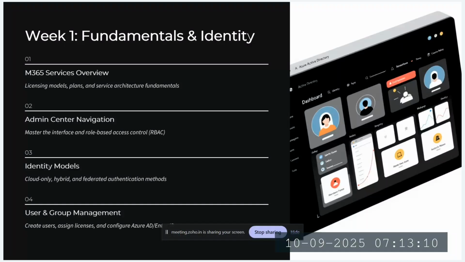And then once we have the basic setup ready, we are going to go through the Admin Center, which is the most fundamental part of Microsoft 365 services, where you are going to spend most of your time as an administrator.